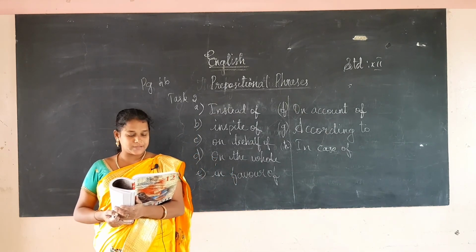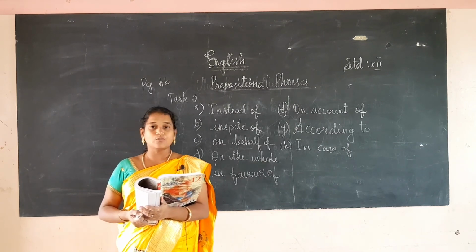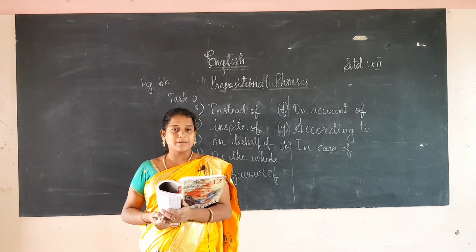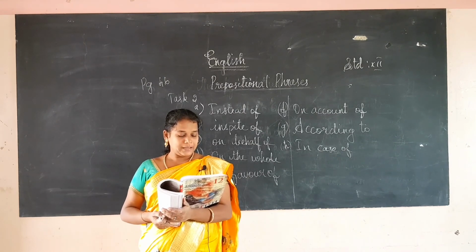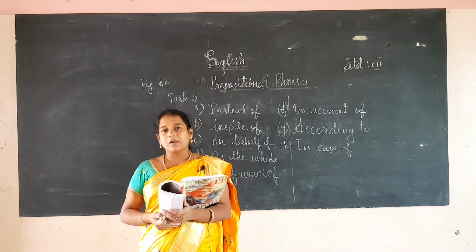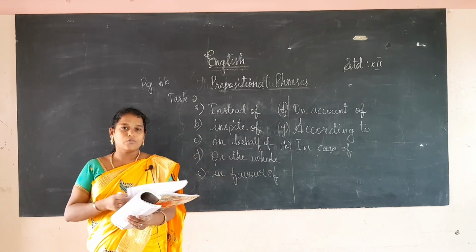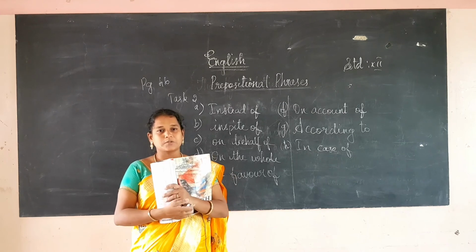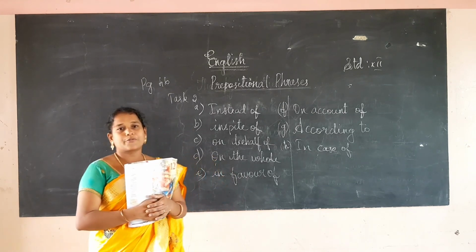On account of his laziness, the boy remained passive for a long time. According to Gandhiji, Ahimsa means infinite love. In case of rain, take an umbrella. So this is how we have to write. I hope you have understood what is a preposition and prepositional phrases.